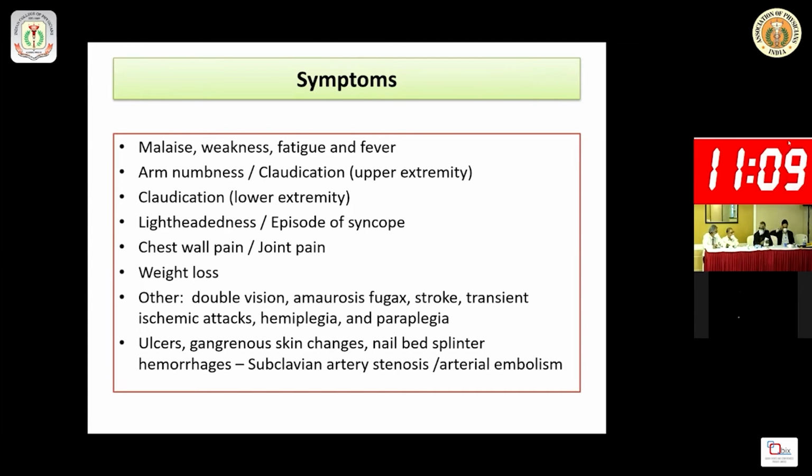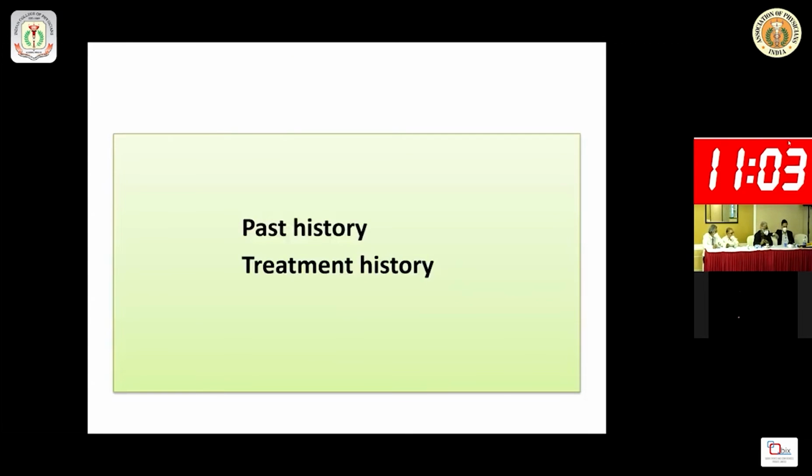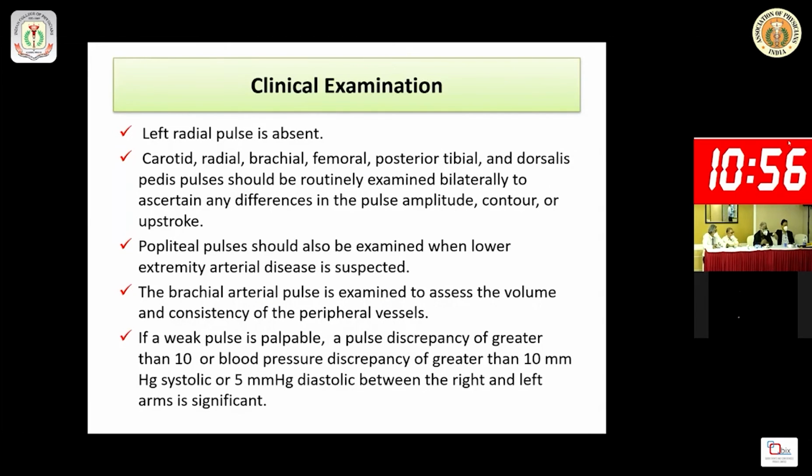So this may be the cause of left-sided artery pulse absent there. So you have to take the past history and you have to take the treatment history. That is most important. After taking the history, you have to examine the pulse. The patient is already given that the left radial pulse is absent, but you have to check the other pulse